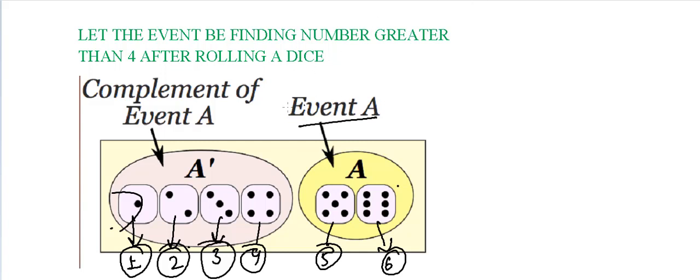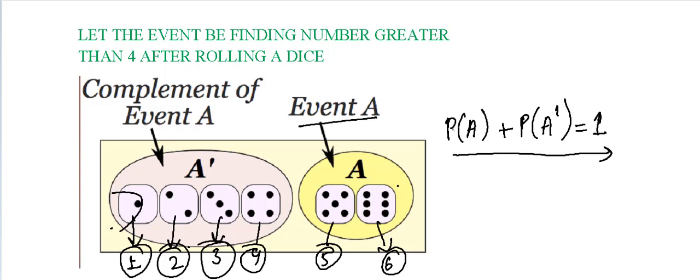One thing you have to keep in mind is that the probability of A plus the probability of the complement of A is always equal to 1. So this completes probability with all its important terms which were introduced in this chapter.